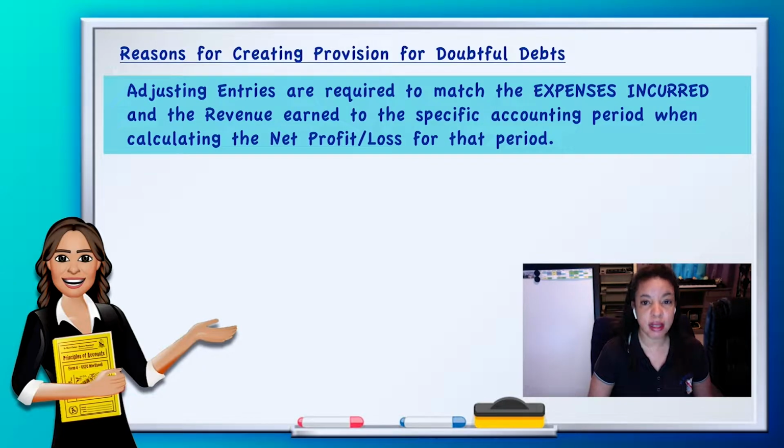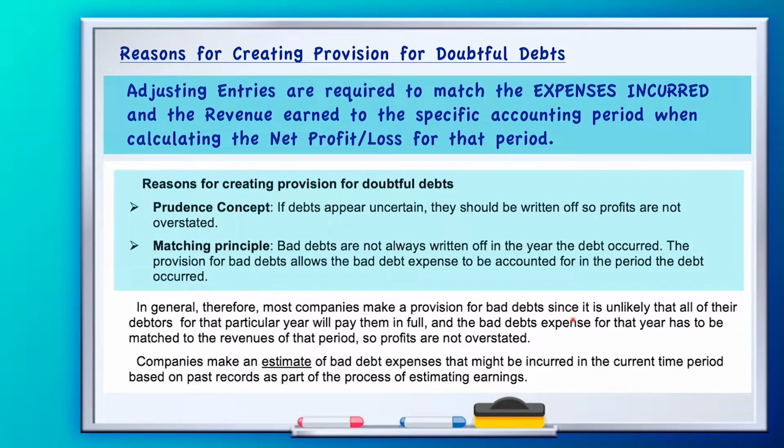So you would take down this as your introduction. Once again, it's a reminder, adjusting entries. And this is what is in your book. The only part of it that I would suggest you take down, if you require, because you can just put a little note, is: reasons tied to the prudence concept.